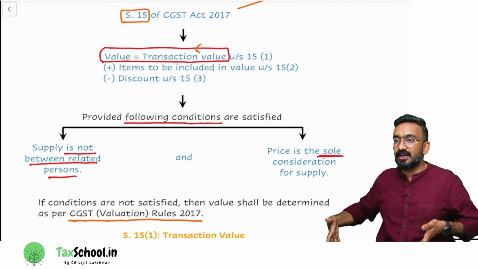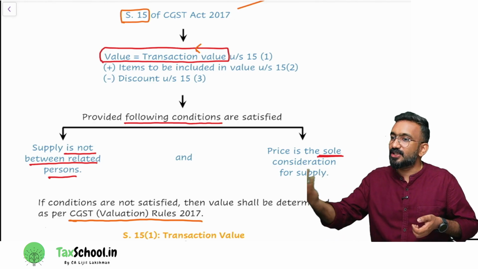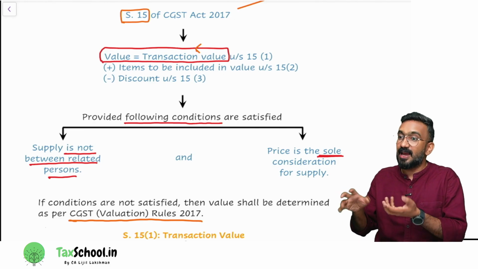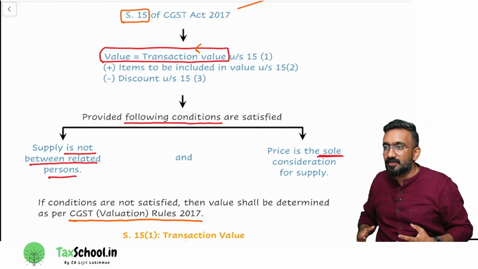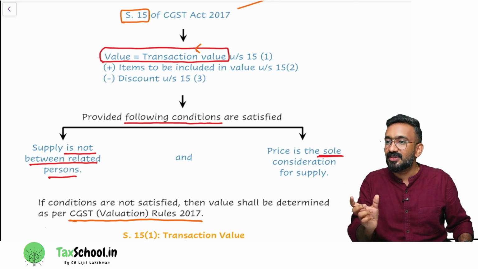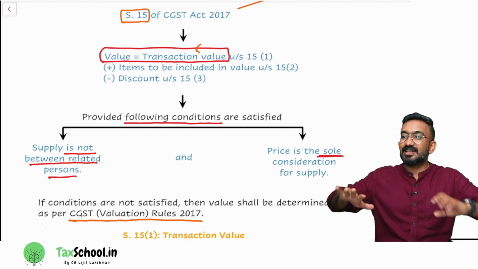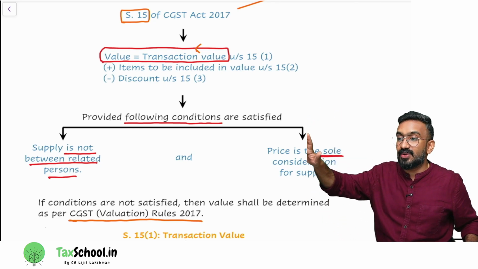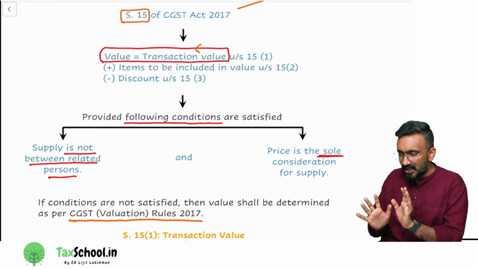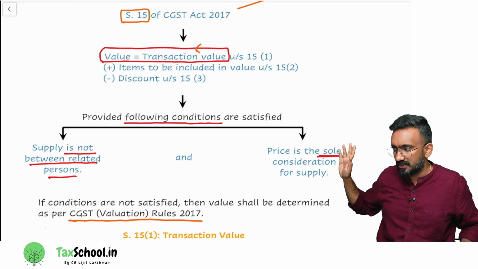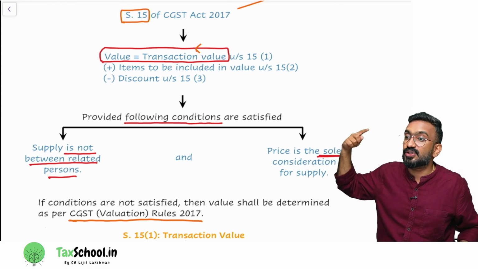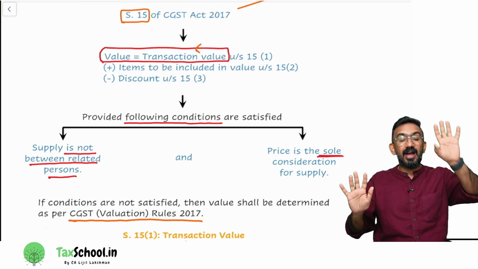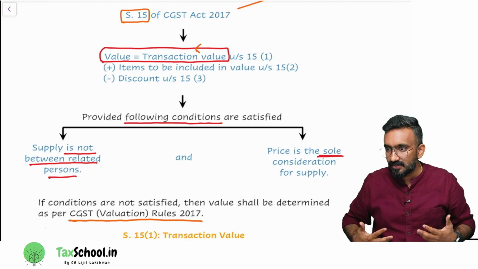So in my cash box, how much came? 5,000 when I sold the mobile phone to you. 5,000 I got as interest because you delayed the payment for 1 week. Okay, 1 week is not a delay, but still I'm creating a transaction like that. So I'm getting 10,000 rupees in my cash box, but the value is only how much? 5,000, because the invoice is only having 5,000. So this kind of splitting of value will be a very common scenario. Even if I take transaction value as value, sometimes people will split and collect something. So what they have done, they said value should be transaction value under section 15.1 plus items to be included under section 15.2. So 15.2 has 5 amounts, wherein they are saying that if you split and collect these as something else, you should add it back to the value.